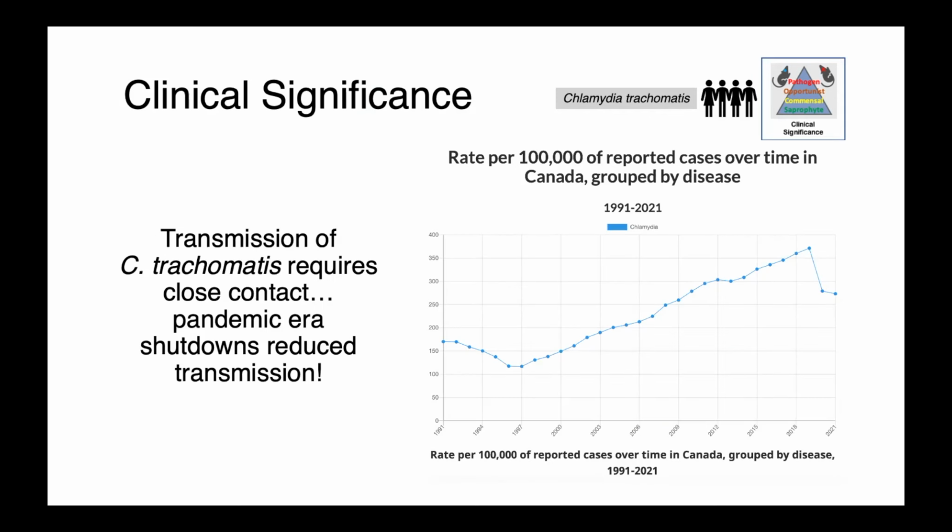The incidence of Chlamydia trachomatis infections in people has been on the rise for the last couple of decades. You can see from back in 1997 all the way up to 2019, it was a fairly steady upwards trajectory. Because this organism is sexually transmitted, it requires really close contact. The pandemic era shutdowns that we saw in 2020 and 2021 really reduced the transmission of this organism as well. So sort of an interesting unintended consequence of these other infection control measures that were in place.